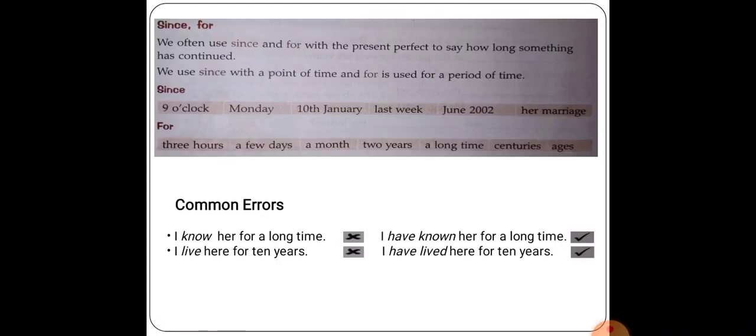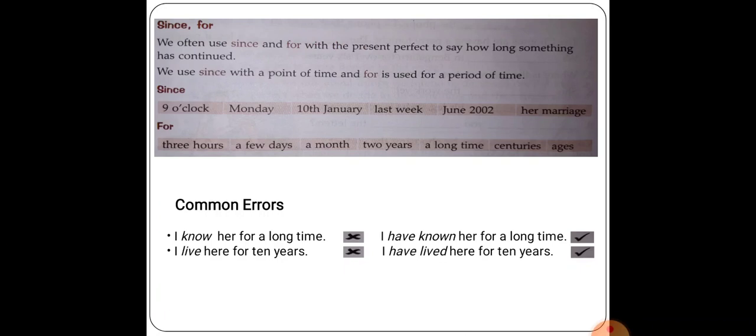Next, there is a difference between since and for. We often use since and for with the present perfect to say how long something has continued. But there is some difference.